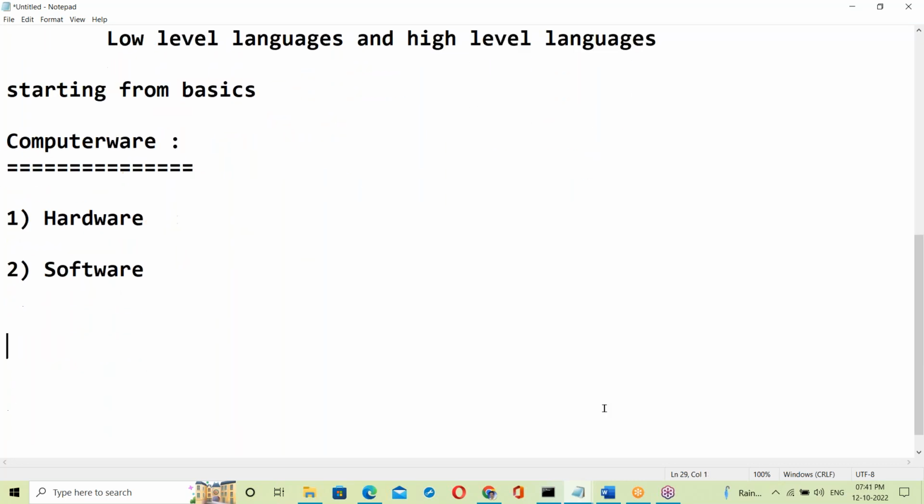Hardware means the physical components of a computer, like keyboard, mouse, monitor, screen, hard disk, RAM memory, motherboard. But these are not necessary for us. We are not hardware engineers, we are software engineers. Let us start with software.